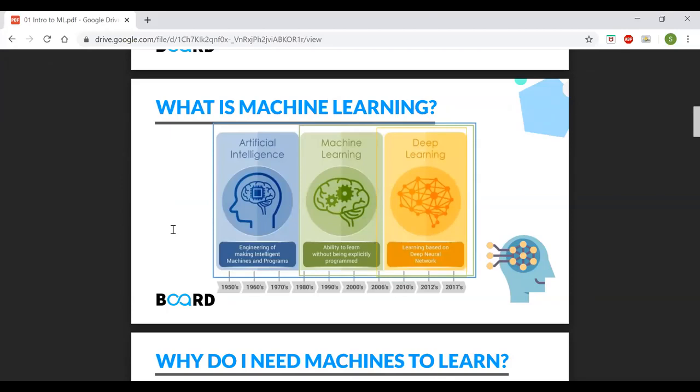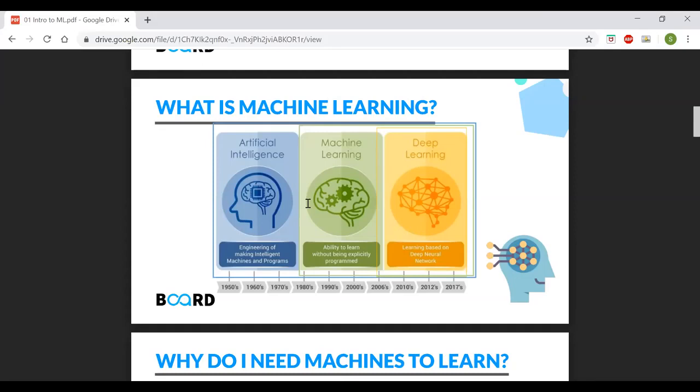So artificial intelligence is that generic term. It's not a very concise word to say that okay, these all things come under it. It's a very broad topic, and machine learning and deep learning are subtopics of it. So you can think of artificial intelligence as the big circle, and machine learning and deep learning are smaller circles which are present inside that big circle. So machine learning comes in where you are dealing with data and trying to learn from the data. An artificial intelligence algorithm need not even have data. You can write an algorithm without even having data, right? But machine learning works when you have data.